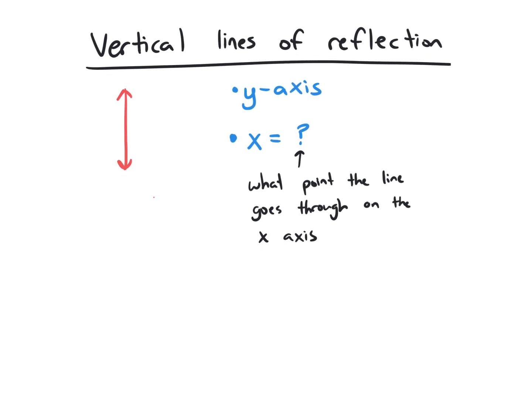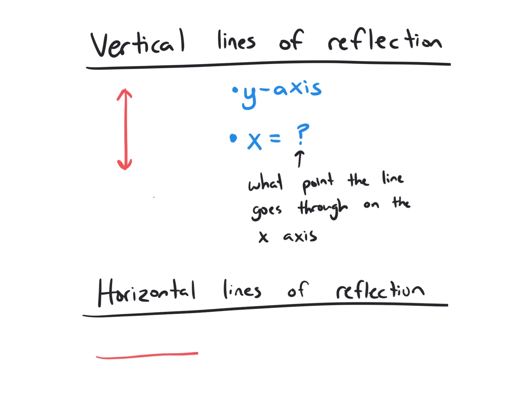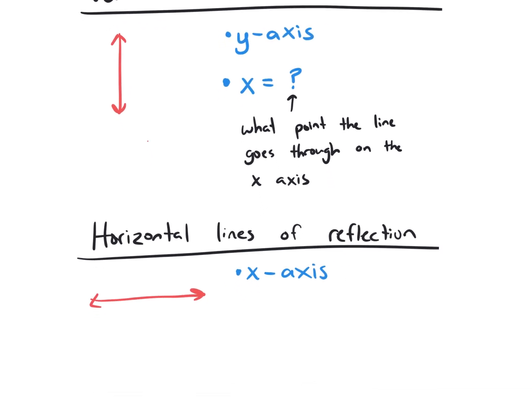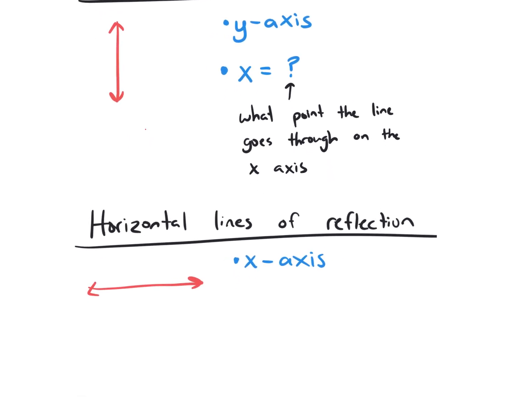What is the opposite of vertical? Horizontal. So horizontal lines of reflection. What direction does horizontal go? Side to side, yep. What axis is a horizontal axis? Yep, so x-axis. With horizontal lines of reflection, what is that going to go through now if we move that line up and down?